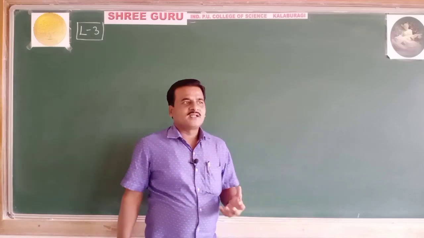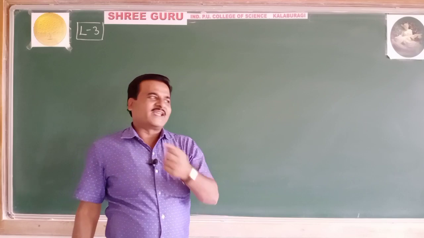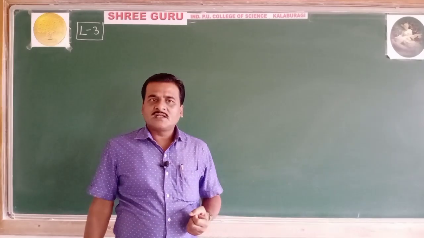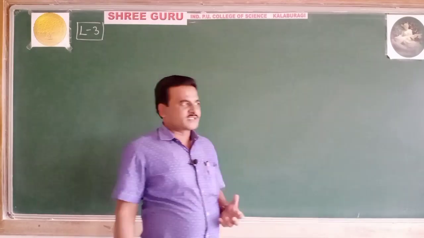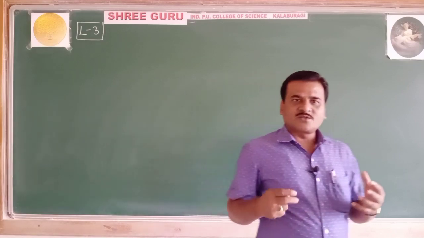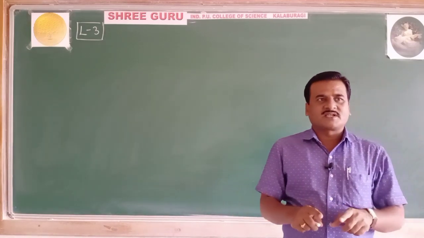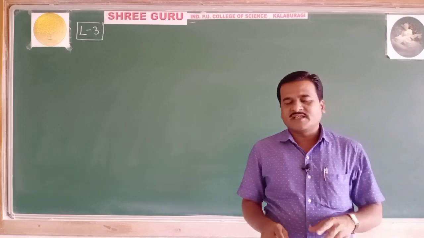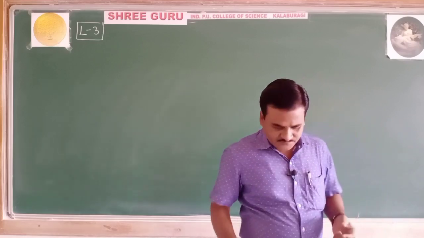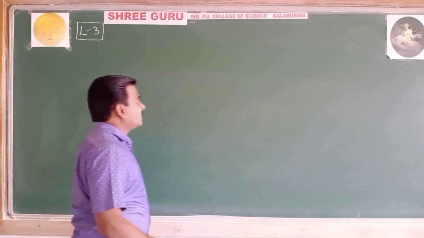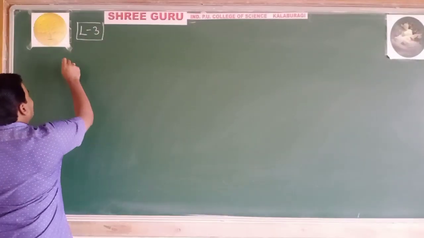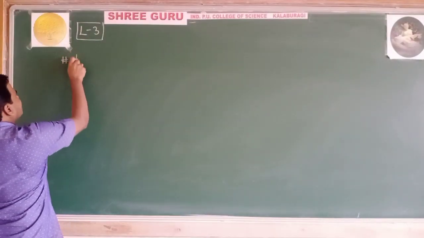Or the ions or molecules which are bonded to the central metal atom or ion in the coordination sphere, in the coordination entity, are called ligands.